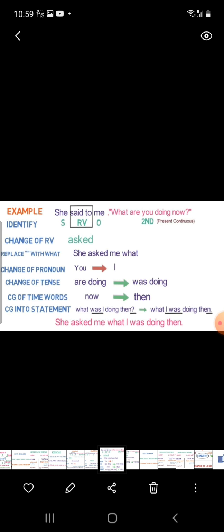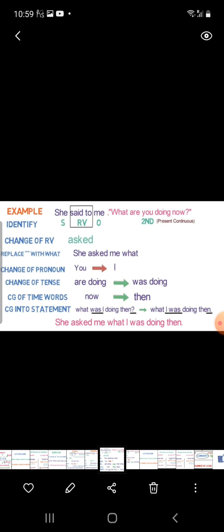If the question statement starts with a WH family word, then there is no need to replace the inverted commas with that or if. So, she asked me what. There is no need to replace the inverted comma with that or if; start with the same question word. You will be changed into I. Is, am, are change into was, and are doing changes into was doing. So the indirect speech is: she asked me what I was doing then.